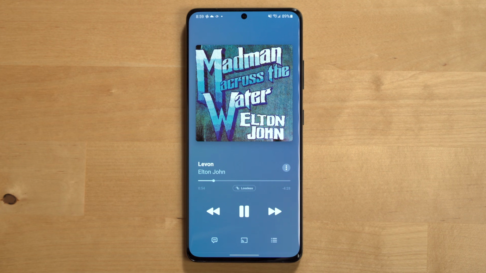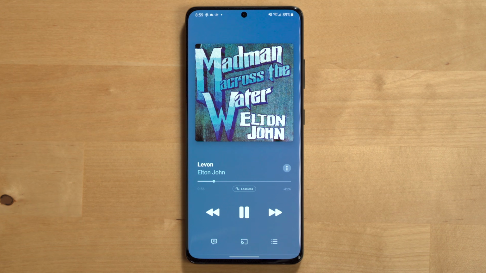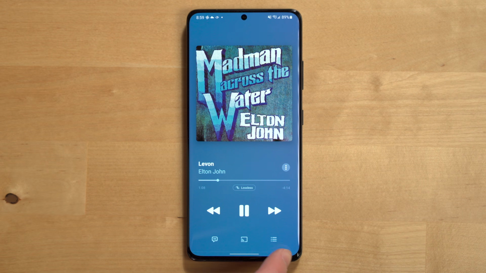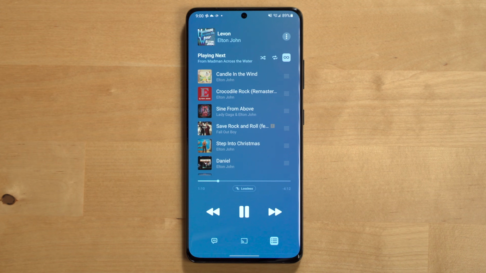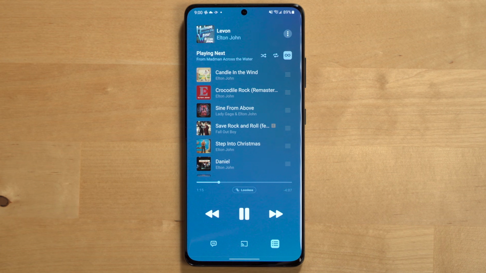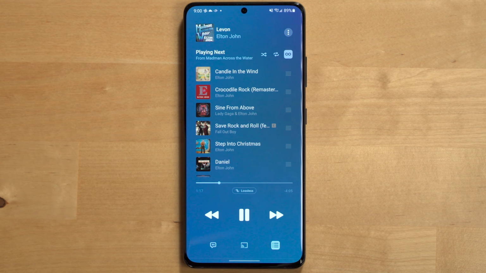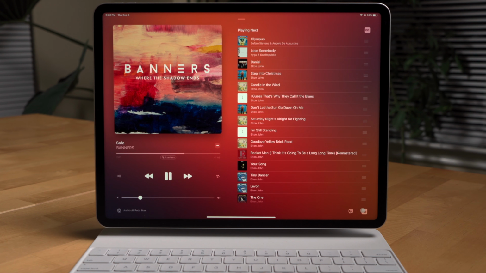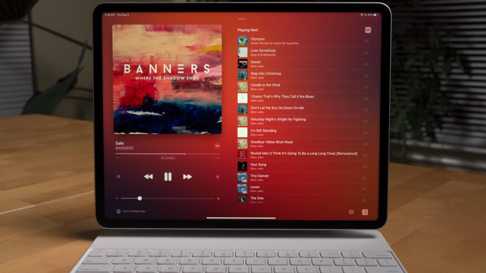The Now Playing screen has a few features that are important to know about. Now first, of course, you have music controls to play, pause, skip forward, and skip backward, which we'd expect. The next set of controls are important and help you control what plays after the current music you're listening to. You can hit the Play Next icon, which is this little list icon at the bottom right corner, to bring up this view, which on mobile will show you autoplay, shuffle, and repeat, while larger screen Apple Music apps like the iPad will show you the shuffle and repeat icons closer to the other music controls.